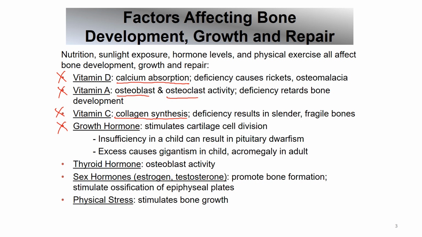Now, sometimes if our pituitary gland releases too much of this growth hormone, it can lead to gigantism in the child. This can be due to a tumor. Later on in the adult years, if the pituitary gland has a tumor, that can cause the pituitary gland to release a lot of growth hormone. If this happens, it leads to acromegaly, meaning here the bones end up growing, not in length, but they become wider in different little parts.